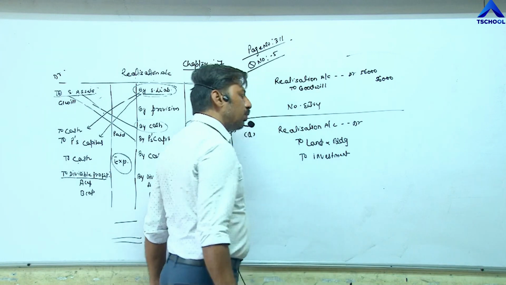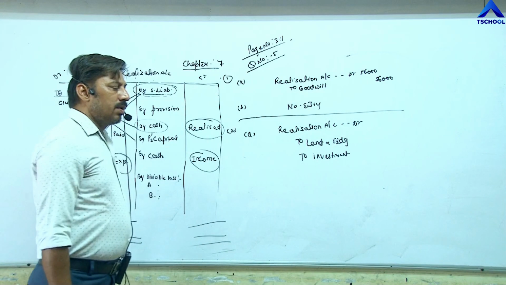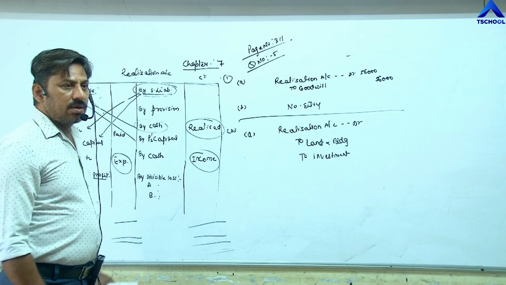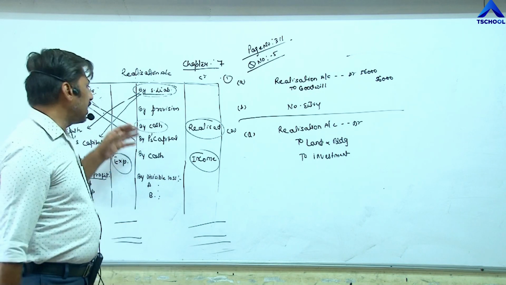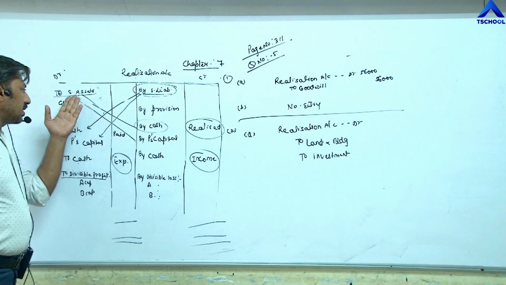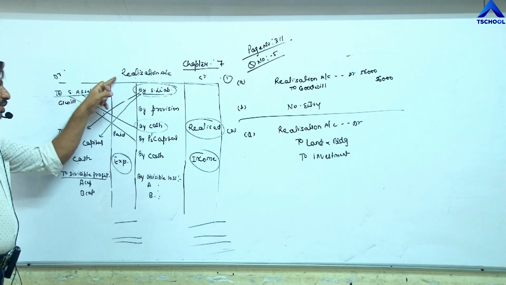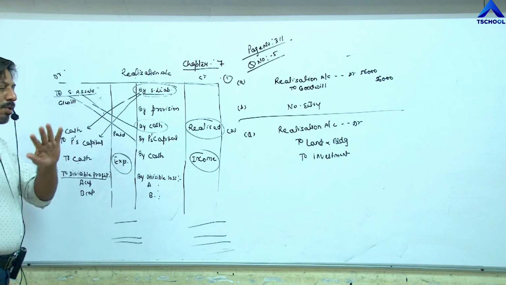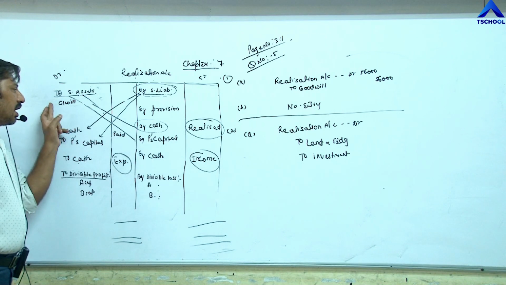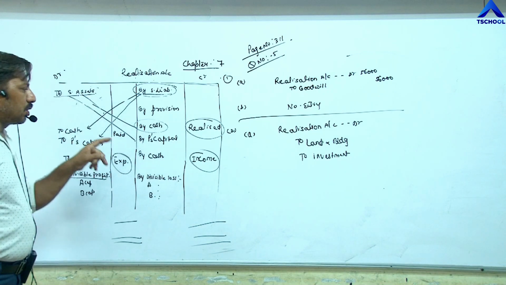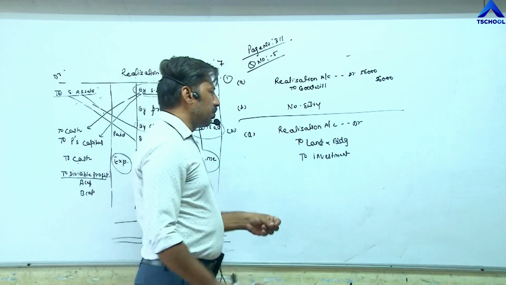The values of two assets are given. First of all we need to close down the assets, and we are closing them on the debit side to sundry assets. So the entry becomes realization to sundry assets. Here the names of assets are given, that's why we have to write the names of assets: realization account debit to land and building and to investment.